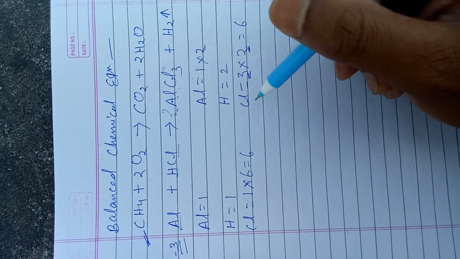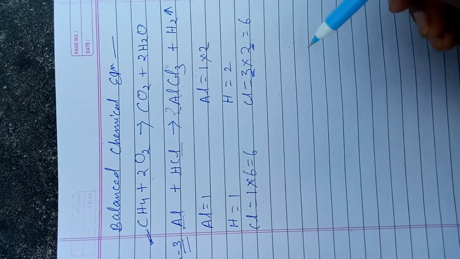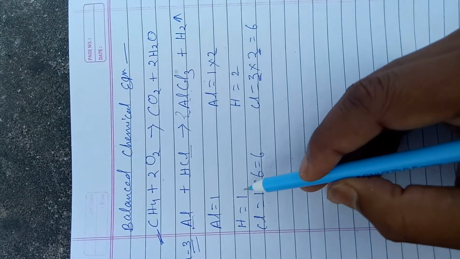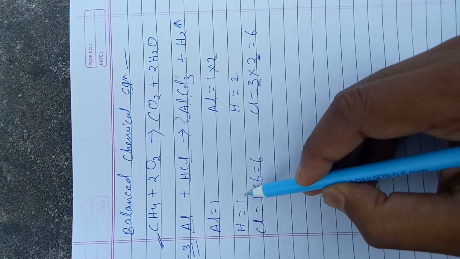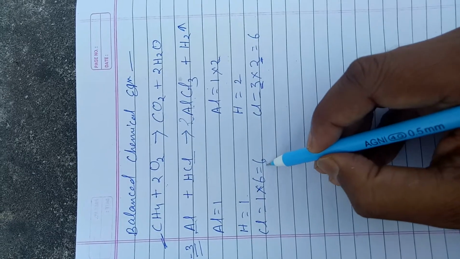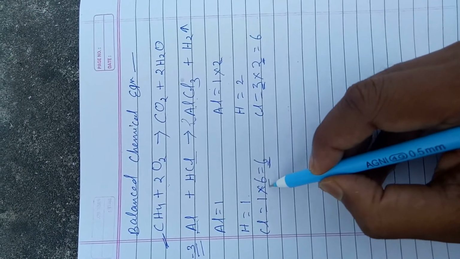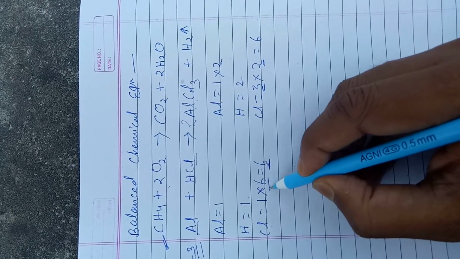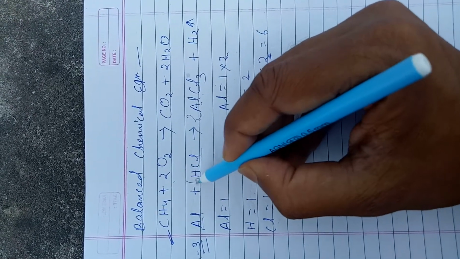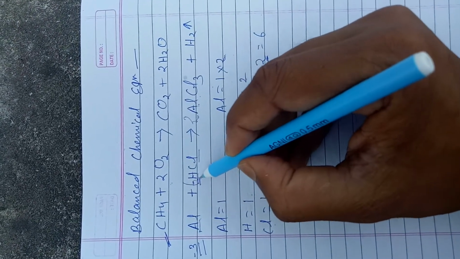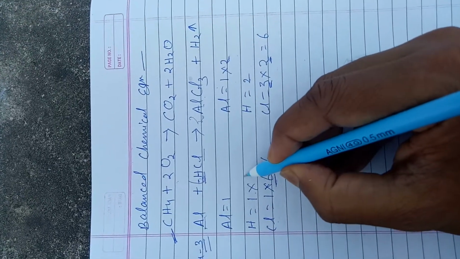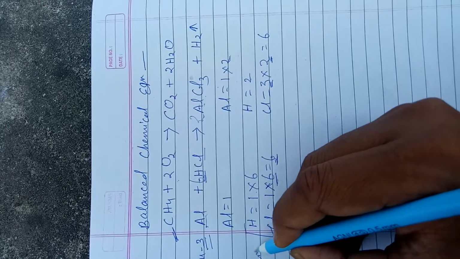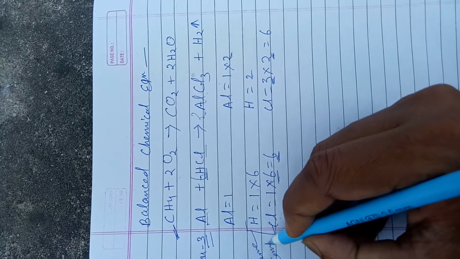Now see the hydrogen, the number of hydrogen atoms. Here is 2 and here is only 1 hydrogen atom. So what do we have to do? See here, we have multiplied chlorine by 6. So we have to write 6 here, and 6 is also multiplied in hydrogen because these are present in the same compound.